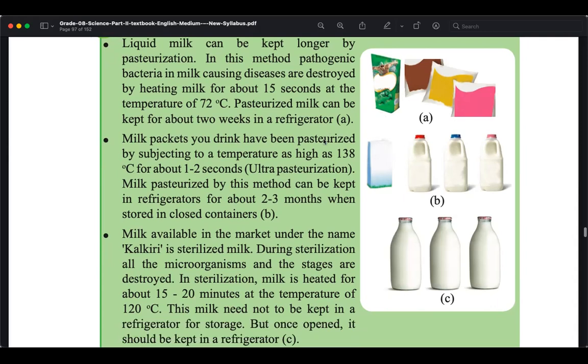And then here, you have to keep that. This milk packet pasteurization is done basically at 138 Celsius for 1 to 2 seconds. You cannot keep 15 seconds at 138 Celsius. Why? Because if you keep such a long duration, it will kill the bacteria, but it will kill the nutrition in the milk as well. Therefore, it's only 1-2 seconds, quick. This is called ultra pasteurization. But you can keep that for a long duration, 2-3 months even, in closed containers.